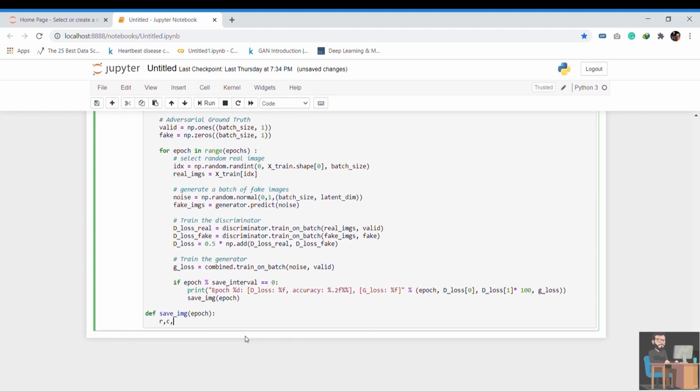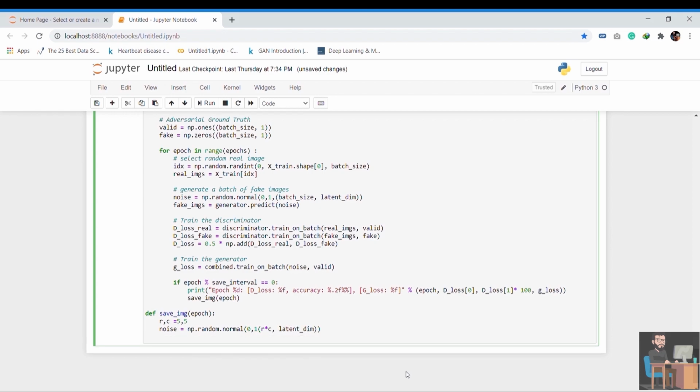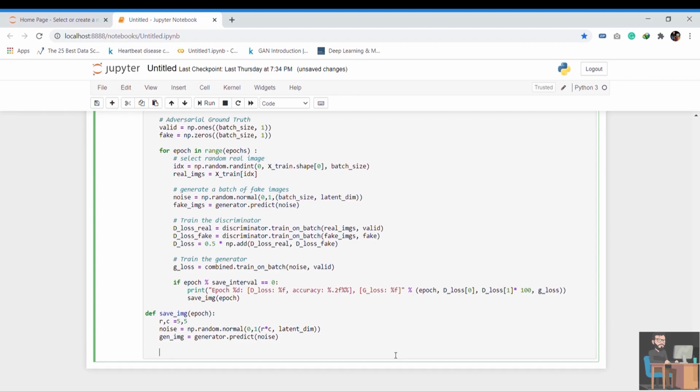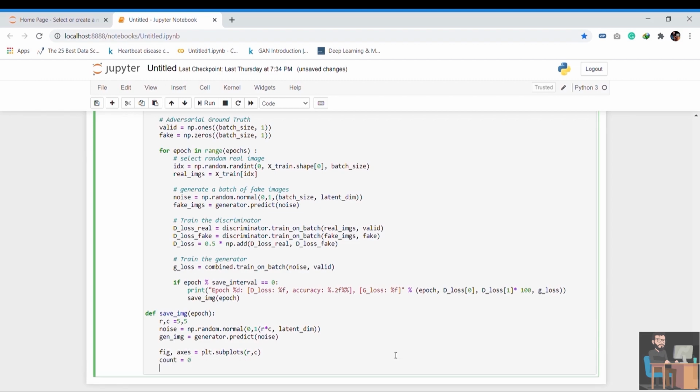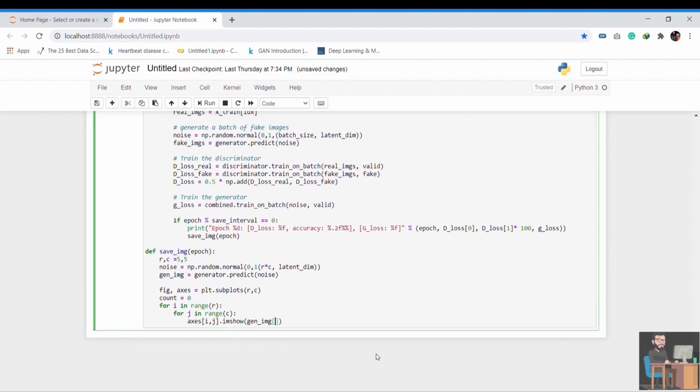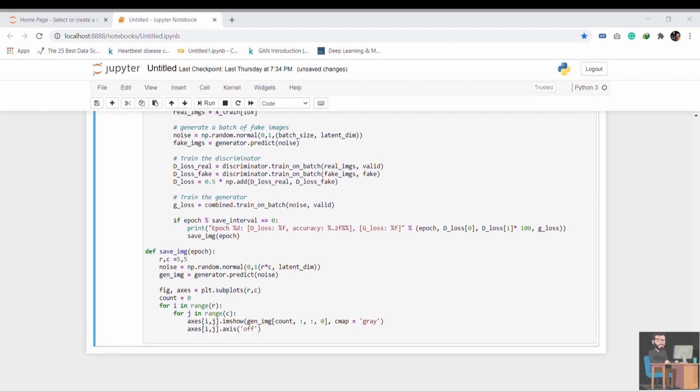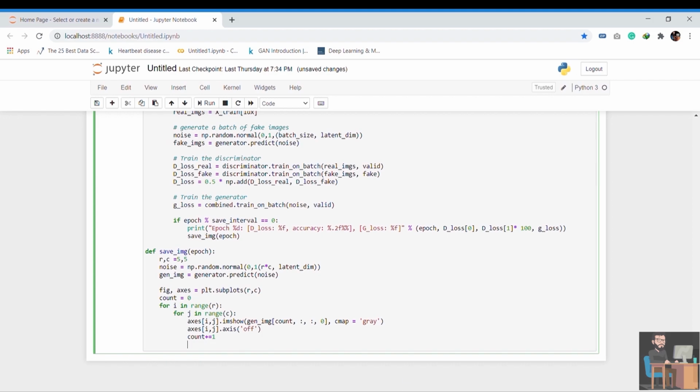To save images, define rows and columns for the grid and generate noise from a normal distribution of latent dimension. Feed that noise into the generator and it will predict output as images. Plot an image grid using the subplot function and count will iterate on each item. For every row and every column of the grid, plot an image for the current ith and jth position on the grid and disable printing x and y axis. Increase count to select the next image. Now save the grid in the images folder.